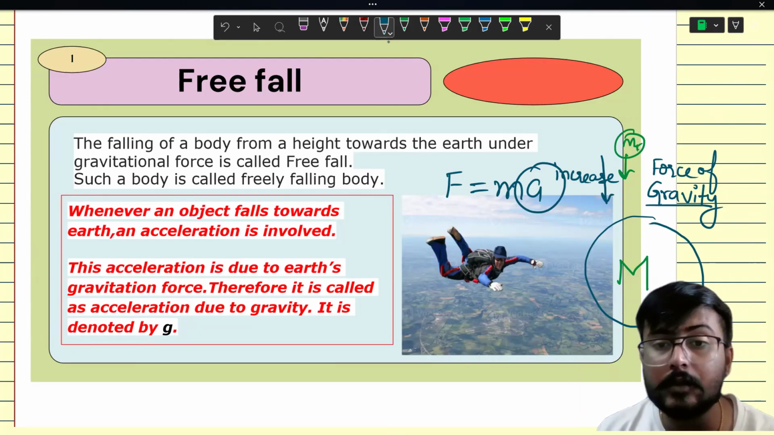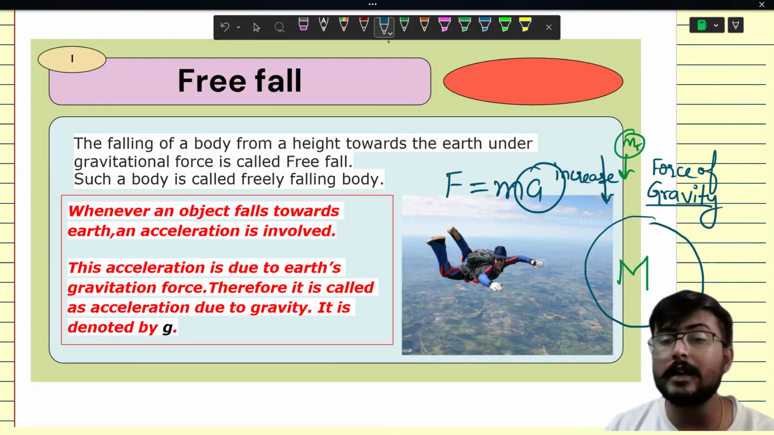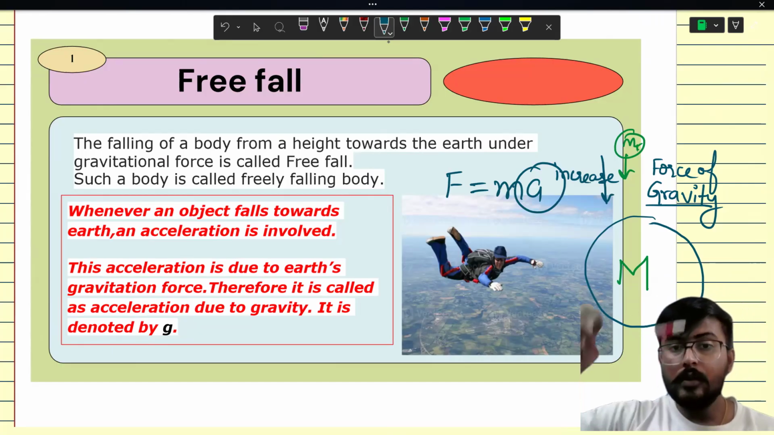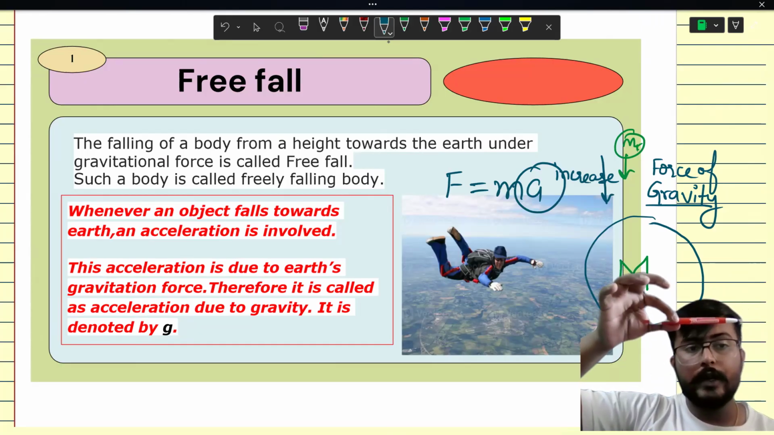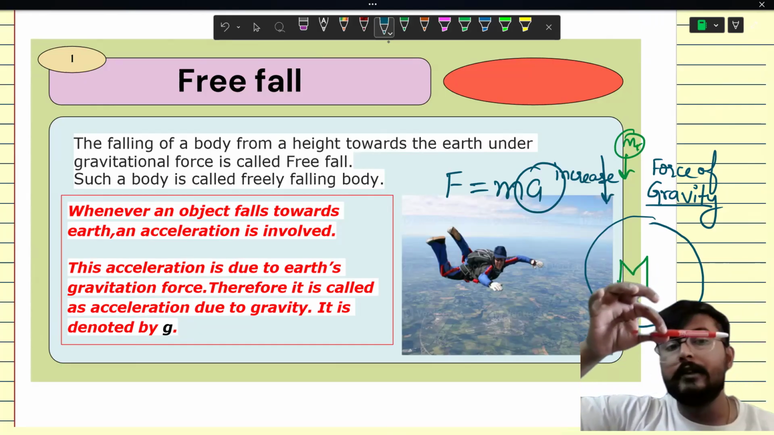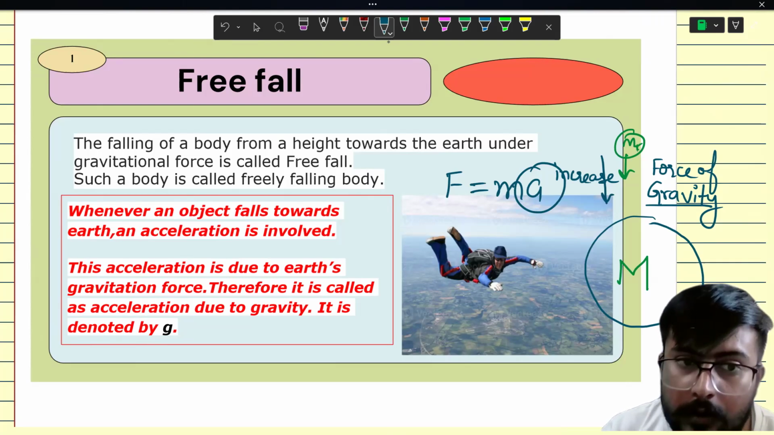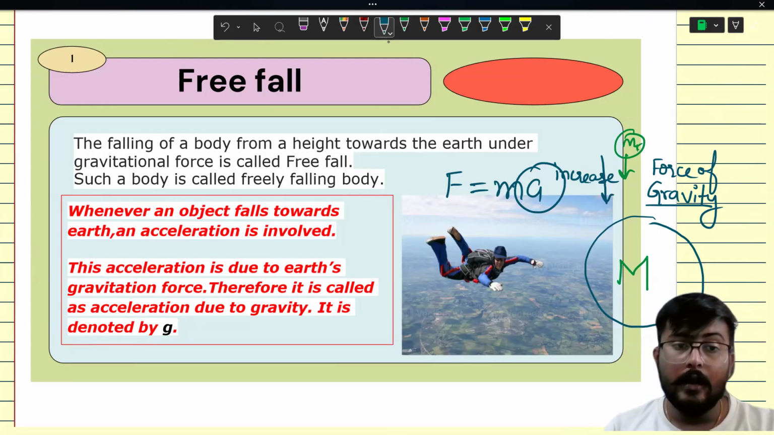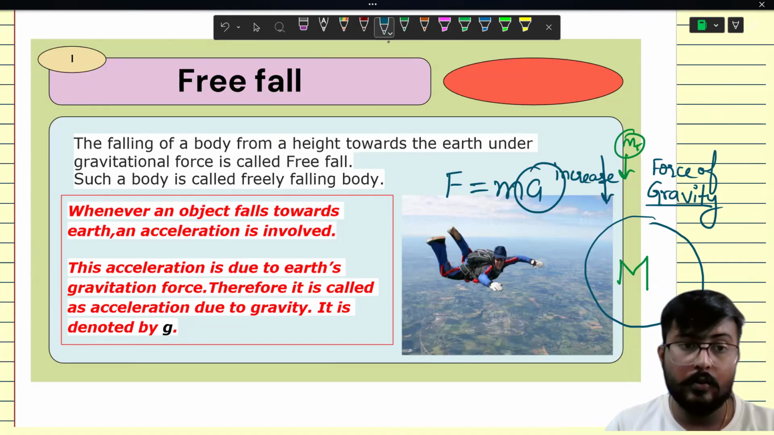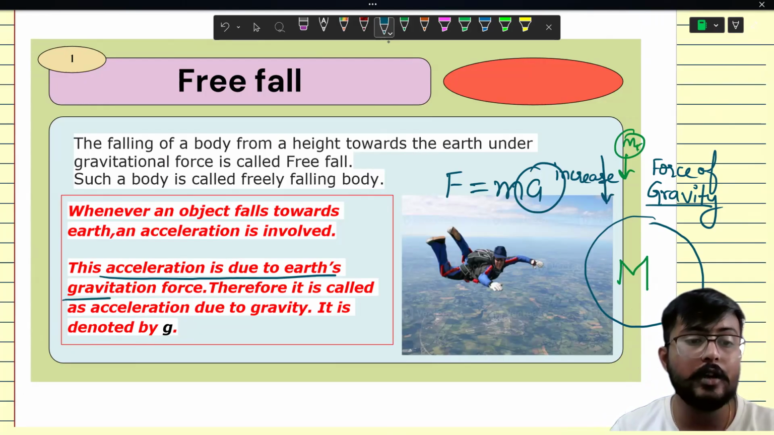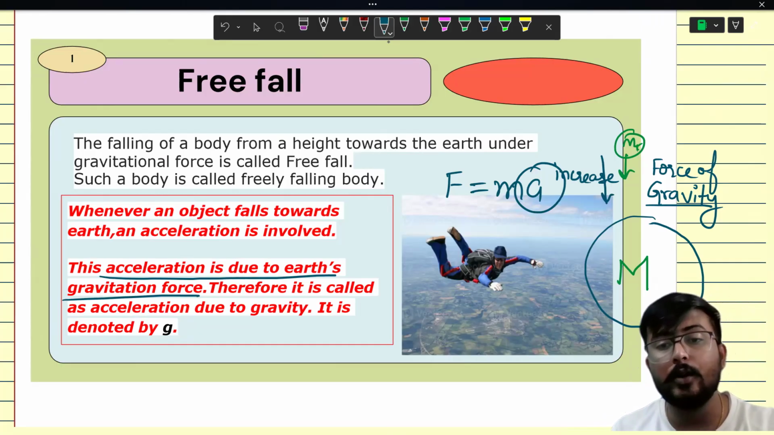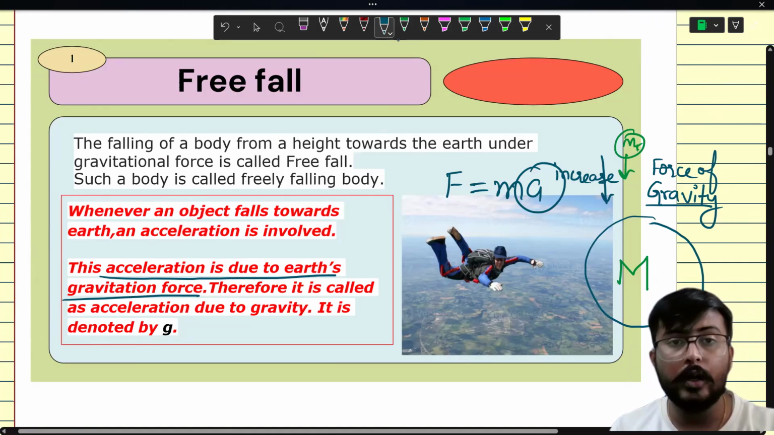So which force is acting on this? The force of gravity. Gravitational force is acting on it. Who is applying this gravitational force? Earth is applying this gravitational force. Now, when any body falls down freely under the influence of Earth's gravity, we call it free fall. And when a body is undergoing free fall, there is an acceleration produced, and this acceleration is due to Earth's gravitational force. We call it the acceleration due to gravity, and we denote it with g.